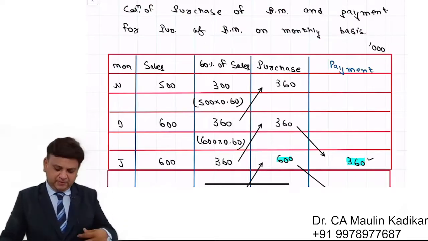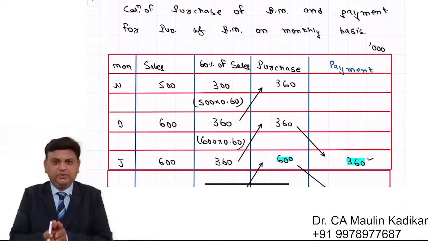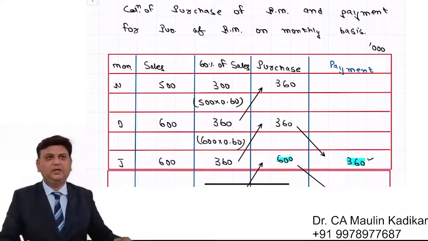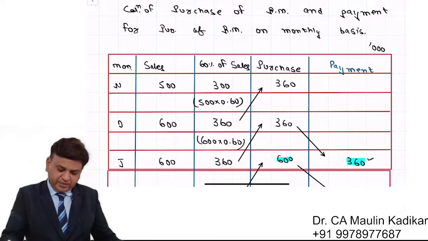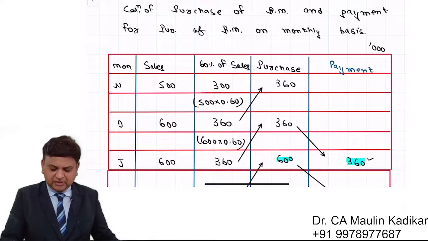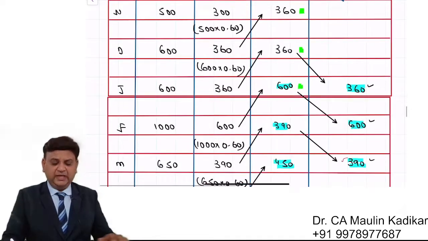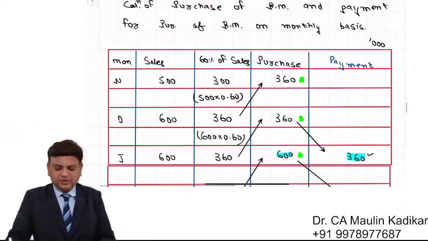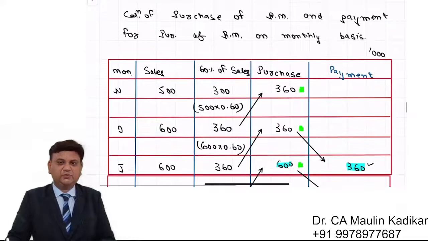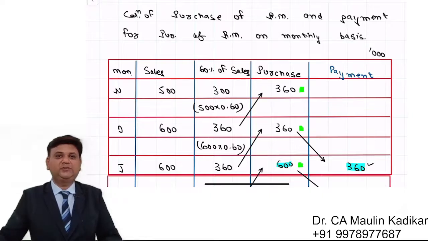I repeat my explanation. An assumption is made that we purchase raw material equal to 60% of the sales of the subsequent month. Why? Because we are going to use that much raw material for producing the goods. So the consumption in the month of November is 360, consumption in the month of December 360, consumption in the month of January 600, and so on. So that is the consumption that we have. This is a small assumption that we have for the purpose of doing the answer. Otherwise, it is not possible to calculate the closing inventory as on 31st of March.